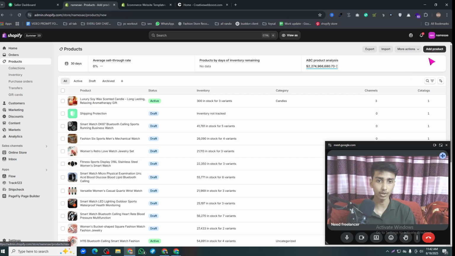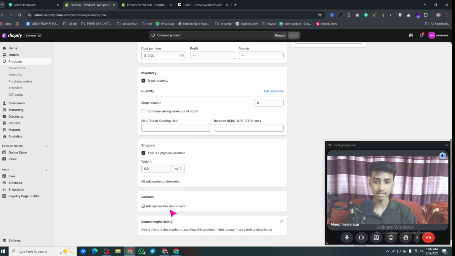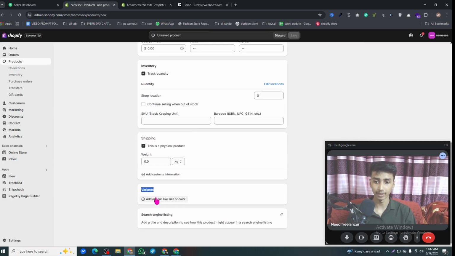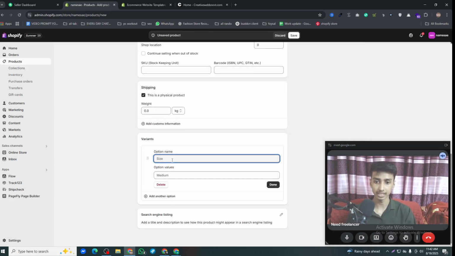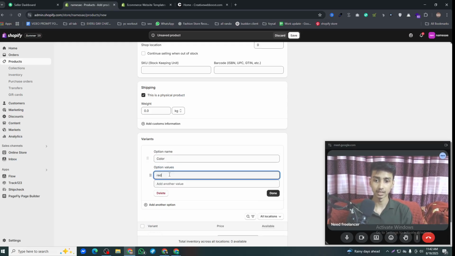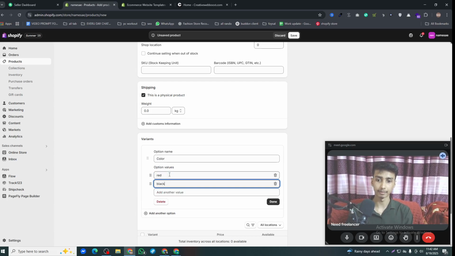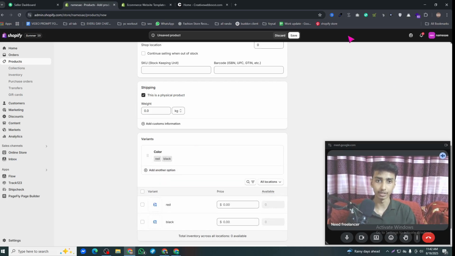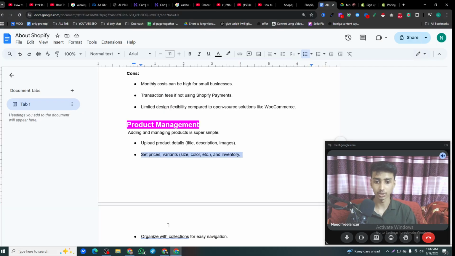Like click on add product, and after that, as you can see, here's the variant option. If you want to add a variant, you have to click over here, and then as you can see, here's the size option. For example, color, and then red, black. This way exactly you can add the variant. Okay, so now let's move into the next step, which is this one.